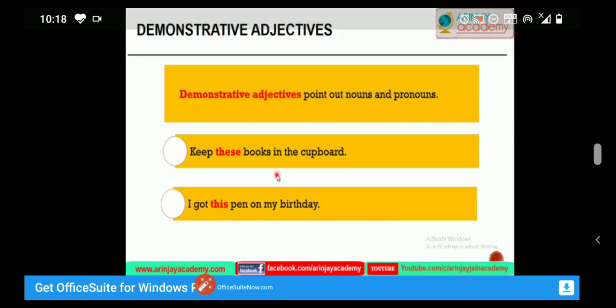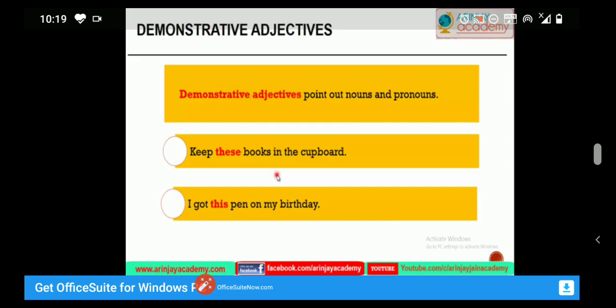Next kind of adjective is demonstrative adjective. Students, always remember demonstrative adjectives point out nouns and pronouns, or we can say that demonstrative adjectives point out which person or things are meant. Always remember the word point out. Demonstrative adjectives always answer the question which.